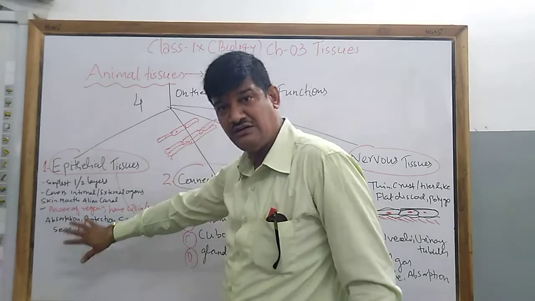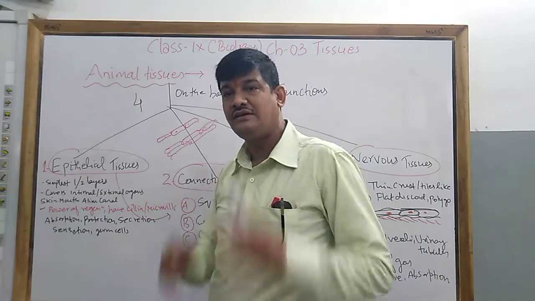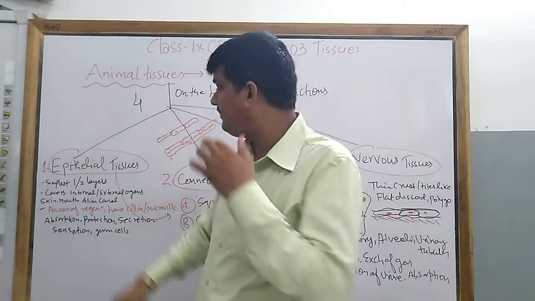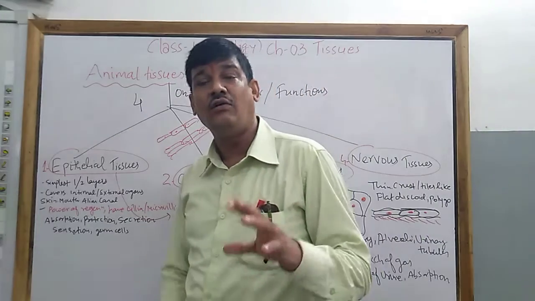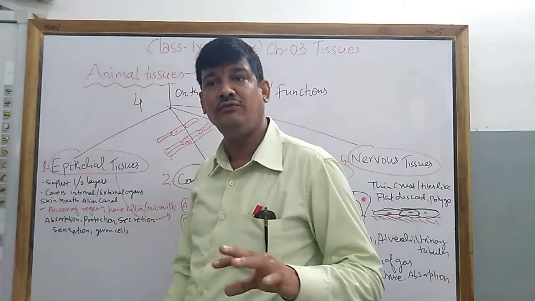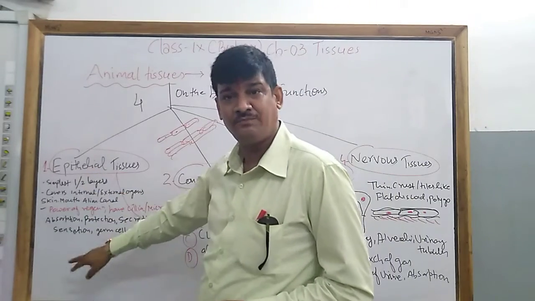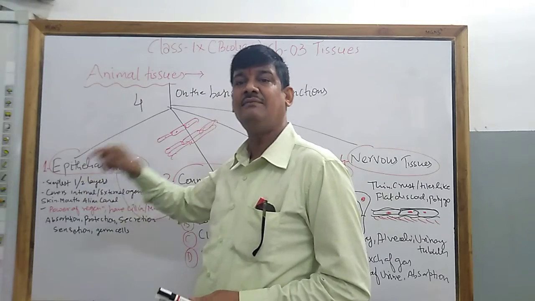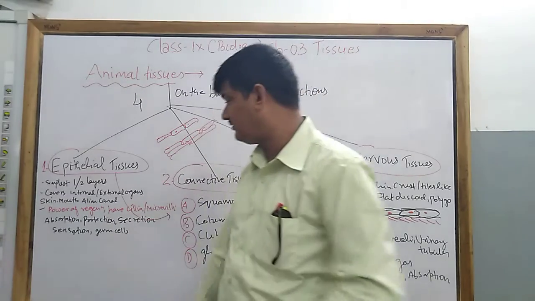Now come to the function. Number one function of this epithelial tissue is secretion. For example, sweating is an example or function of epithelial tissue. Now you have seen that all the mammals produce milk. For example, mammary glands, all the females have the milk production power. So that example is the secretion of milk. It is the function of epithelial tissue, and the name of the tissue is glandular epithelial tissue. That I will tell you later on.